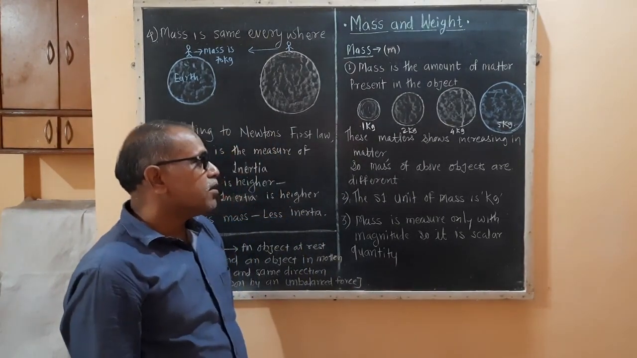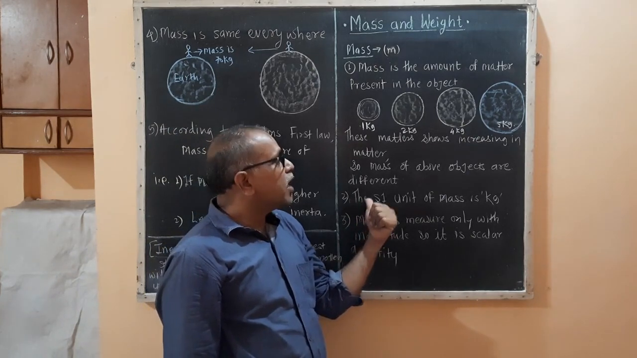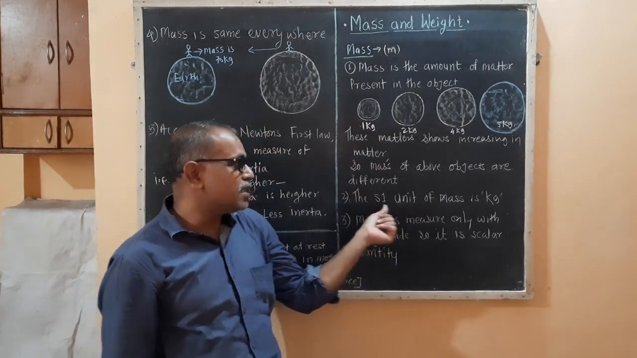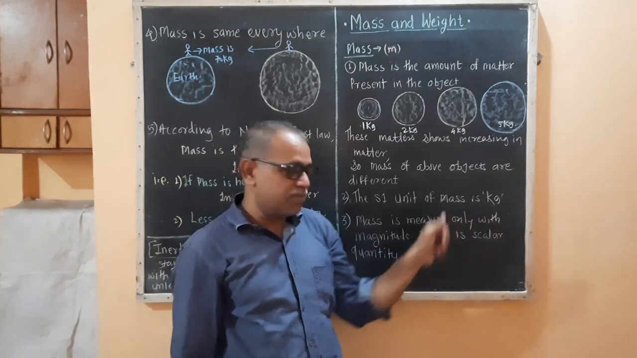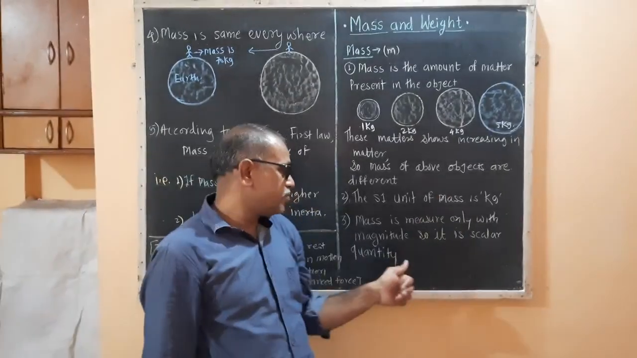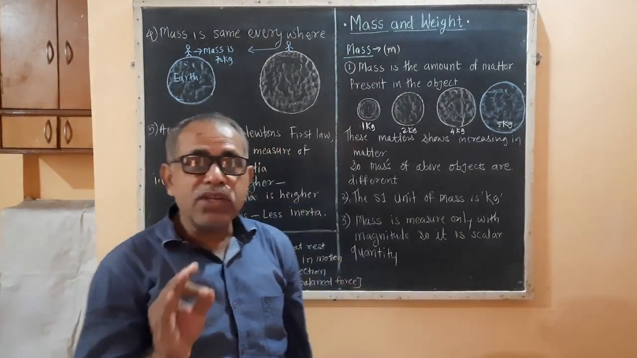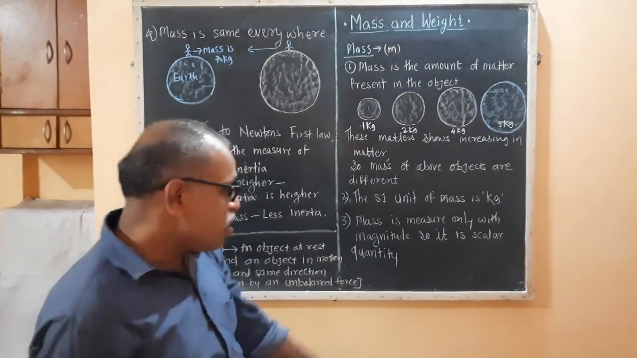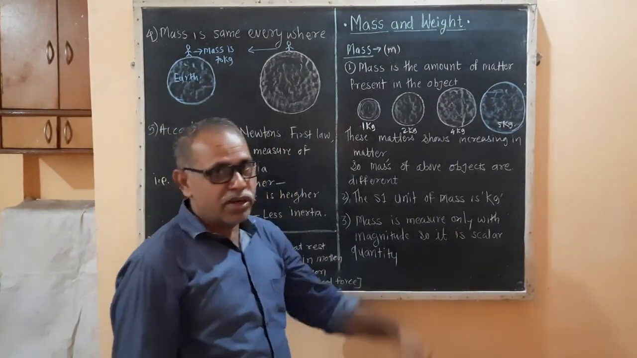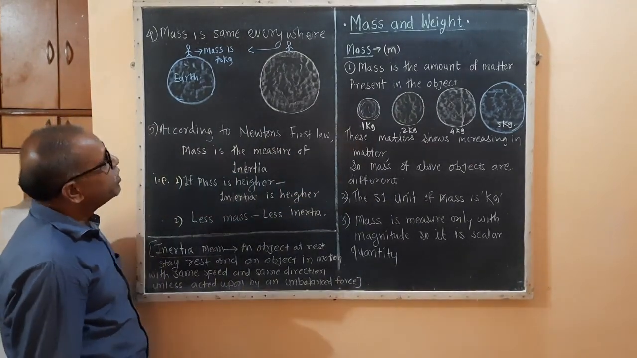Okay. So in case of mass, the SI unit of mass is kg. It is measured in kg. Mass is measured only with a magnitude, so it is a scalar quantity. Mass is a scalar quantity. Now come to the next point.